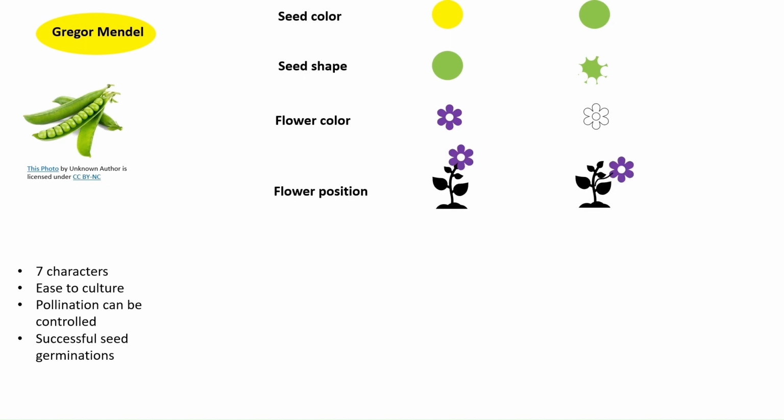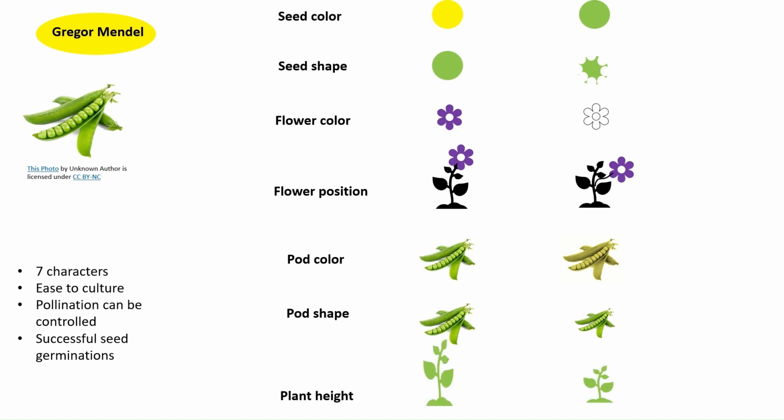Flower position, that is terminal and axial. Pod color, green and yellow. Pod shape, elongated and constricted. And plant height, that is tall and short. So these are the 7 characters Mendel chose for his experiment or study, because there is a distinctive variation among these characters.